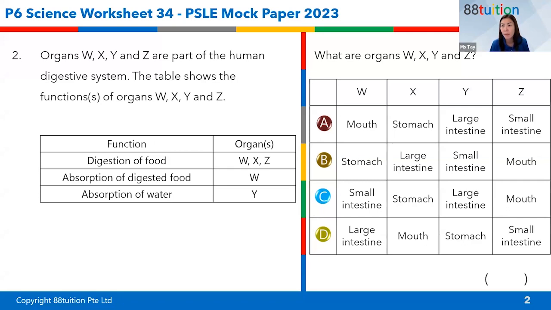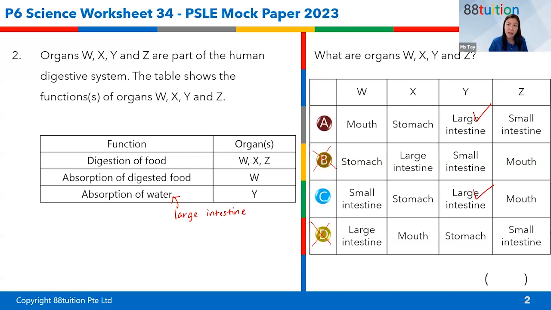Absorption of water. Very good. So absorption of water only takes place in the large intestine. Therefore, Y must be our large intestine. Good. And then what is the next thing you will look for that will immediately tell you the answer? All right, so large intestine is Y, right? That means this option is wrong already.